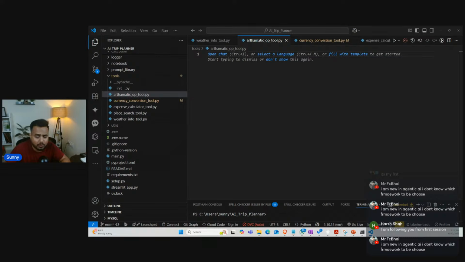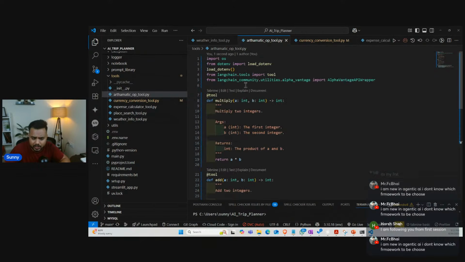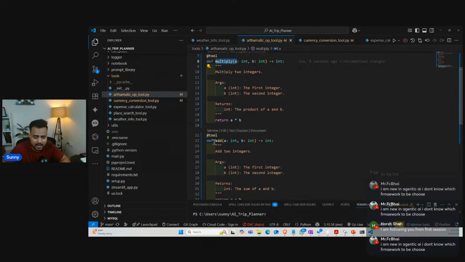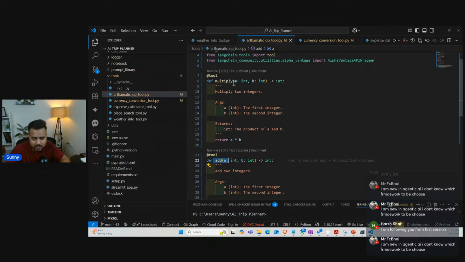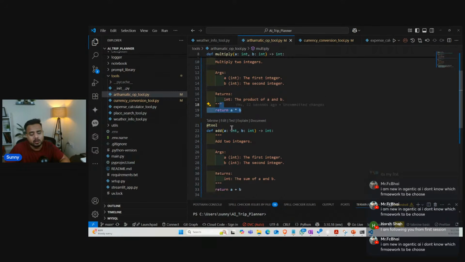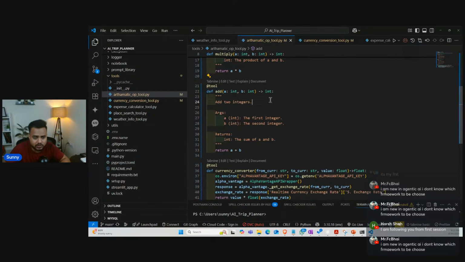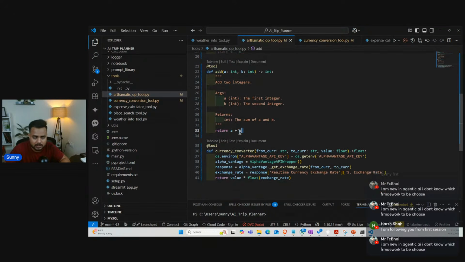So in the arithmetic operation tool, guys, I'll be keeping the normal functions like multiply, addition and all. If I have to do any multiplication or addition, I will take the help of this particular function. As you can see, here I have this multiply, which takes two arguments, a and b, and performs the multiplication of them. Then we have one more function, addition, which again takes a and b and does the addition of them.